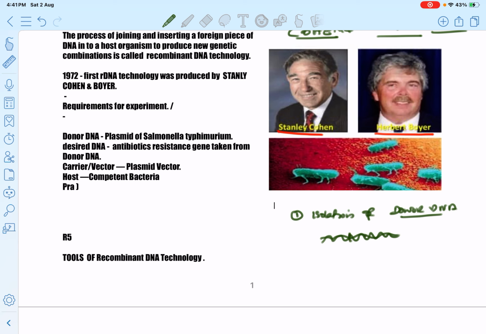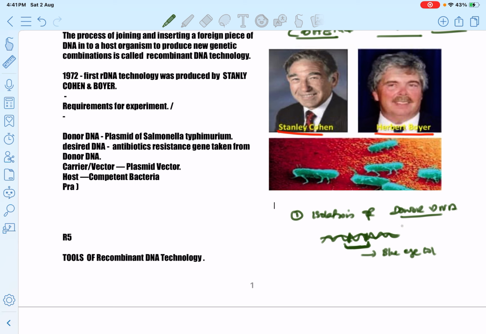For example, this is the portion of DNA, or this is the gene, which is responsible for the expression of the feature blue eye color, or intelligence of Einstein, or the height of Amitabh Bachchan.